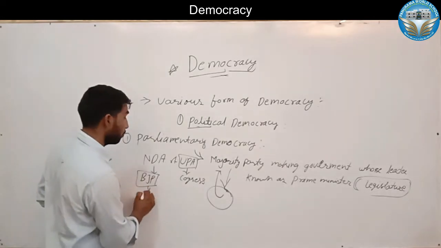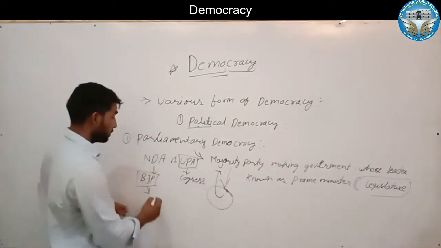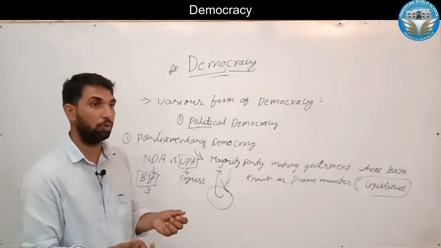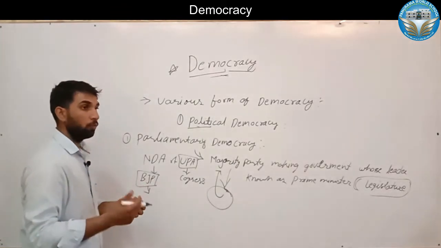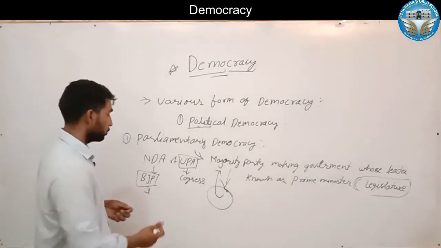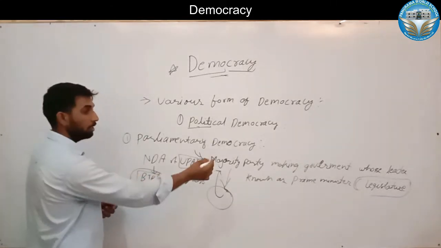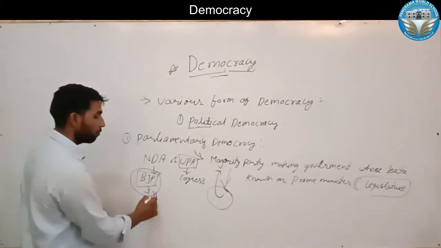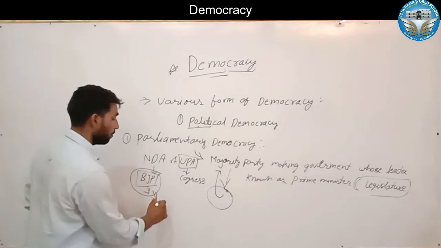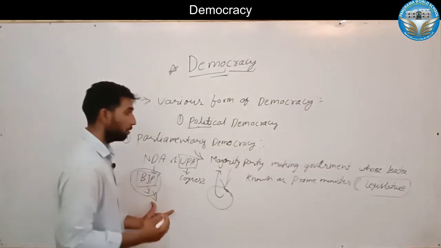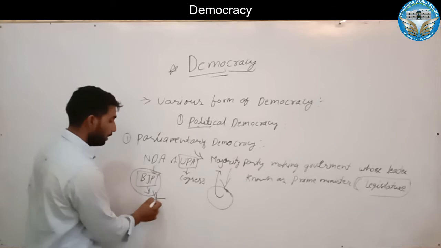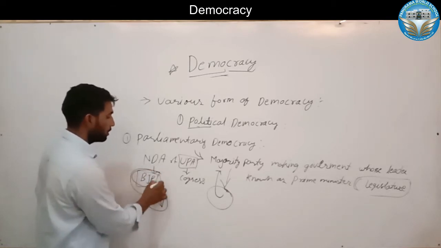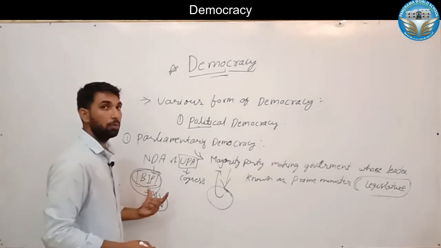The BJP got the majority, and as we normally see in newspapers, we call it the BJP government. So this was the majority party that makes the government, whose leader is known as the prime minister, at present PM Narendra Modi. He is the leader of the BJP government, and that government was formed because the party had a majority.